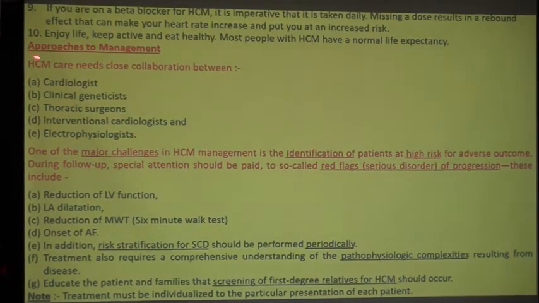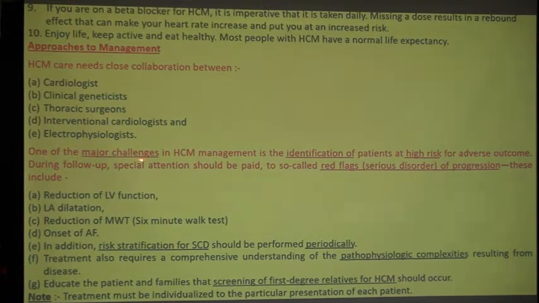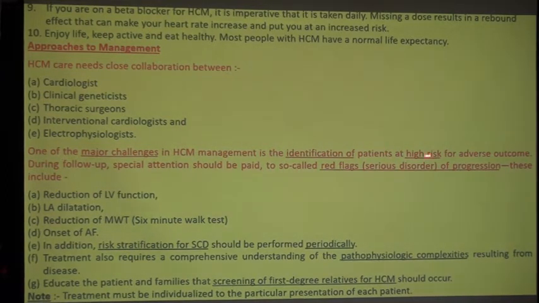Approaches to management. HCM care needs close collaboration between what? Cardiologist, clinical geneticist, thoracic surgeon, interventional cardiologist, electrophysiologist. One of the major challenges in HCM management is identification of patients at high risk for adverse outcome.